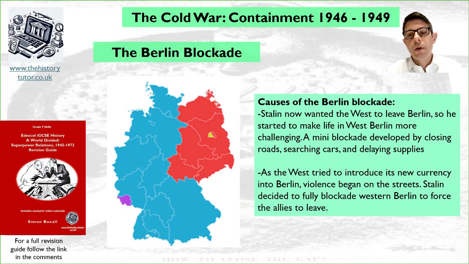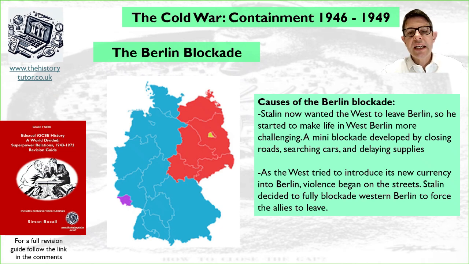Okay, let's move on to the Berlin Blockade now, another event of containment. So what were the causes of the Berlin Blockade? Stalin now wanted the West to leave Berlin, so he started to make life in Berlin more challenging for the people there. The blockade developed by closing roads, searching cars, and delaying supplies.